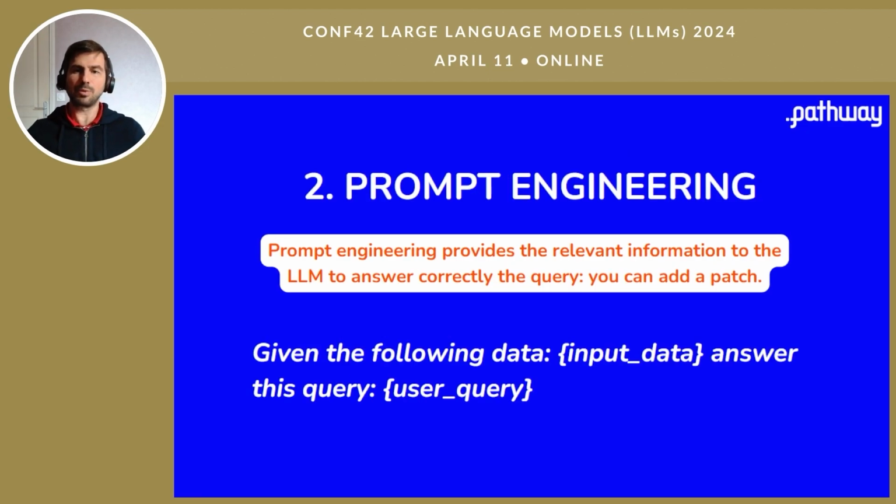The second solution is prompt engineering. Prompt engineering is modifying the query so that all the data the LLM might need to answer the query is included in the query. The answer is in the question, kind of operation. For example, about Pluto, if you want to ask what's the status of Pluto, you will add all the latest news about Pluto and say, okay, given those articles about Pluto, is Pluto a planet or not?